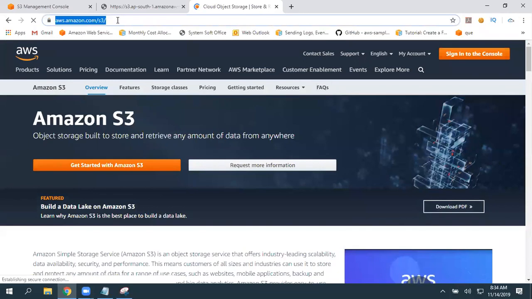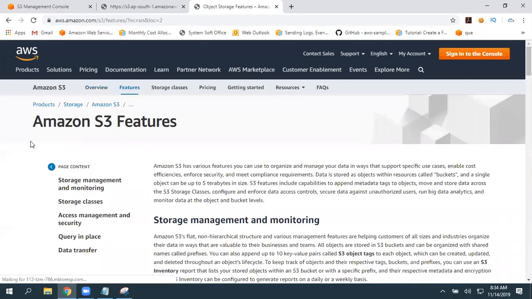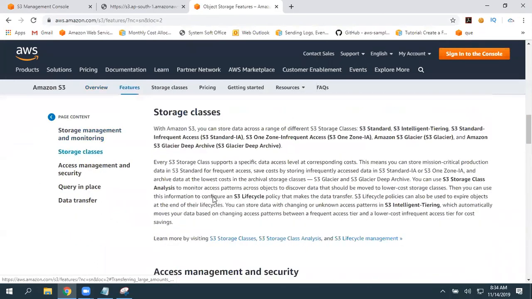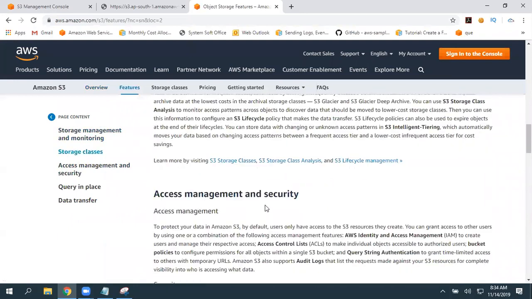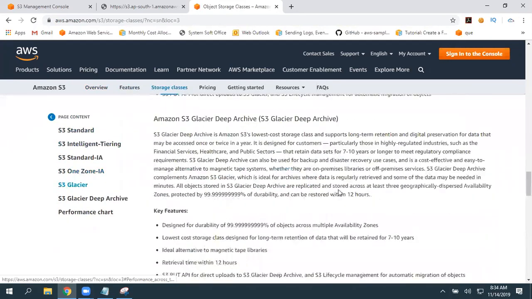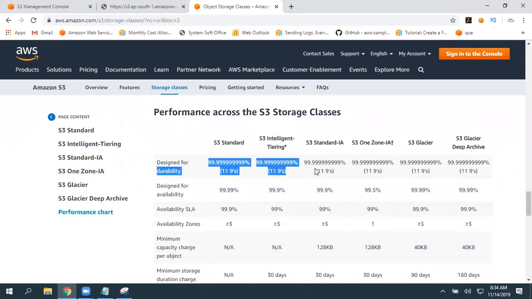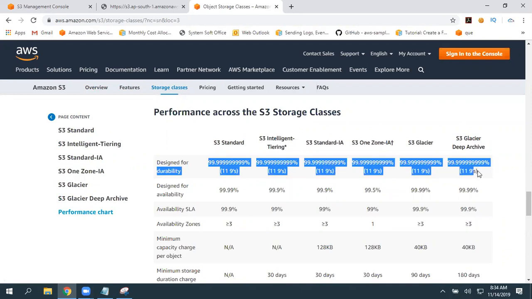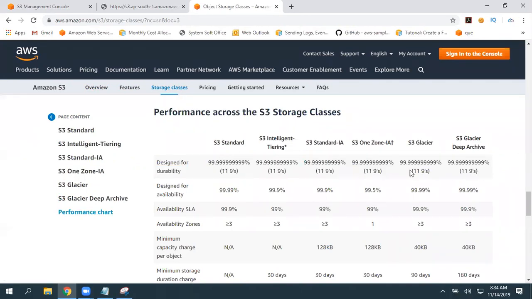Go to aws.amazon.com/s3, enter. So here you have an option, storage classes or features. You can go anywhere, and here storage classes. Where is that? Comparison of storage classes. So here, performance chart, go to the performance chart. See here, for all these, 11 nines, 11 nines, 11 nines, but not for RRS. RRS is not mentioned here. And these are the availability values. S3 Standard,